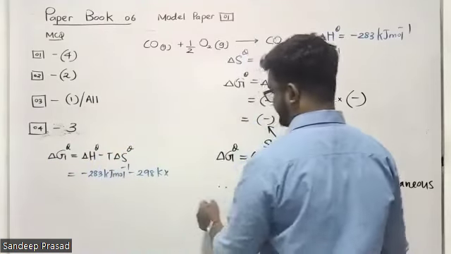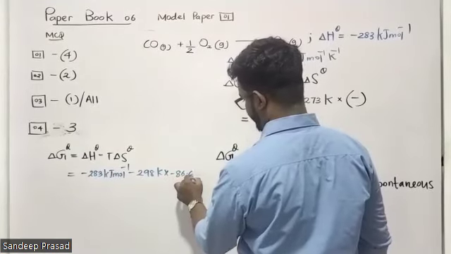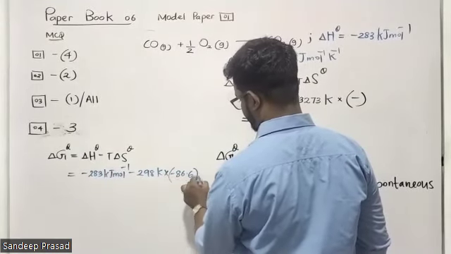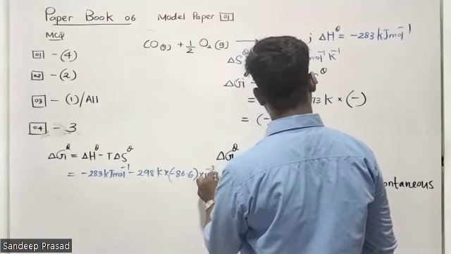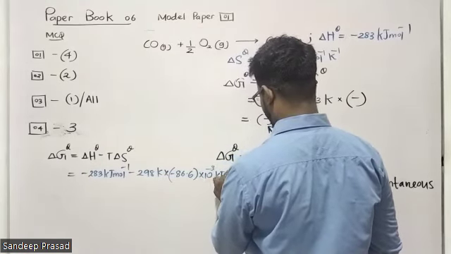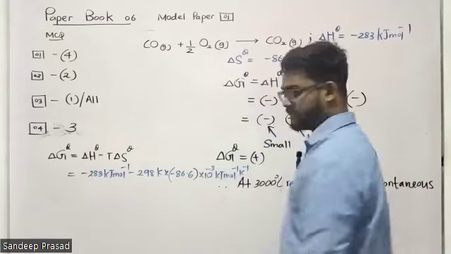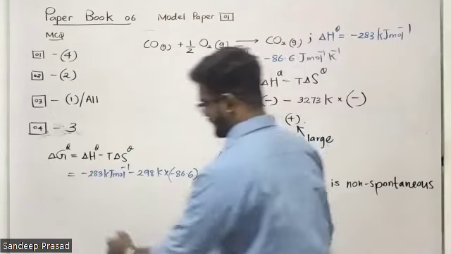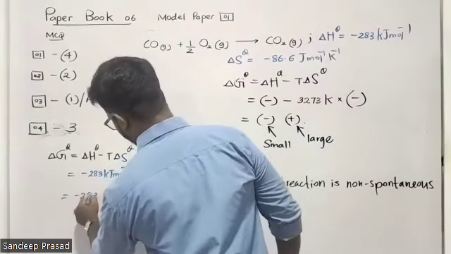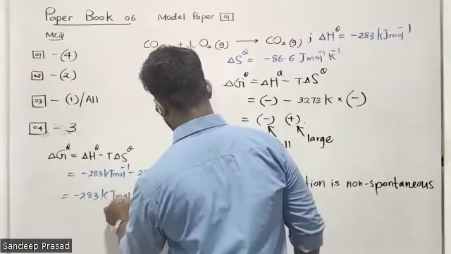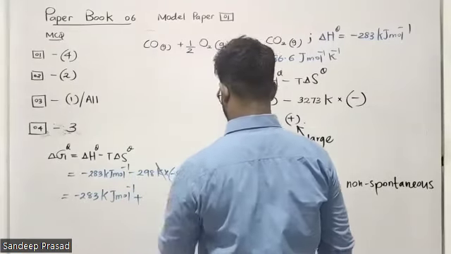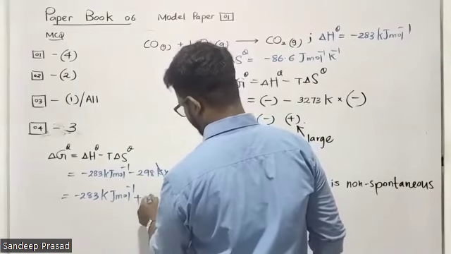So delta S theta is minus 86.6 times 10 to the power minus 3 kilojoules per mole per Kelvin. So you have to multiply this by 10 to the power minus 3. Then, as you said, this becomes a positive value, but that positive value is small.